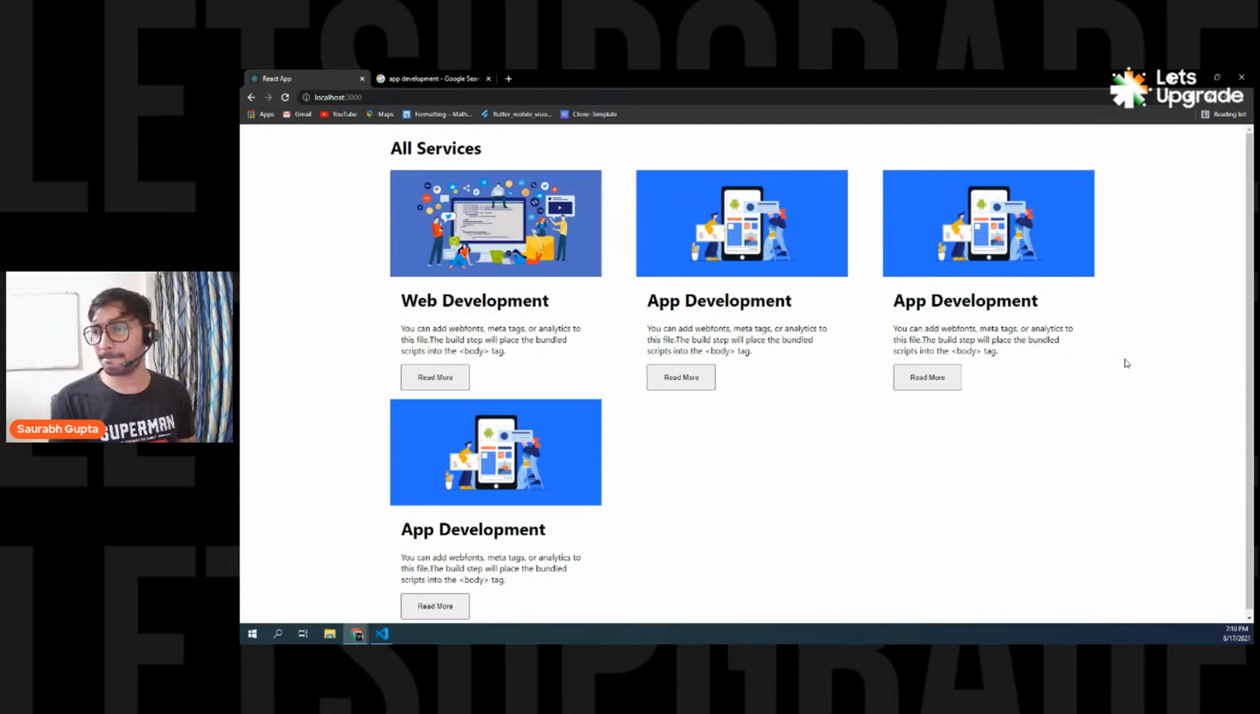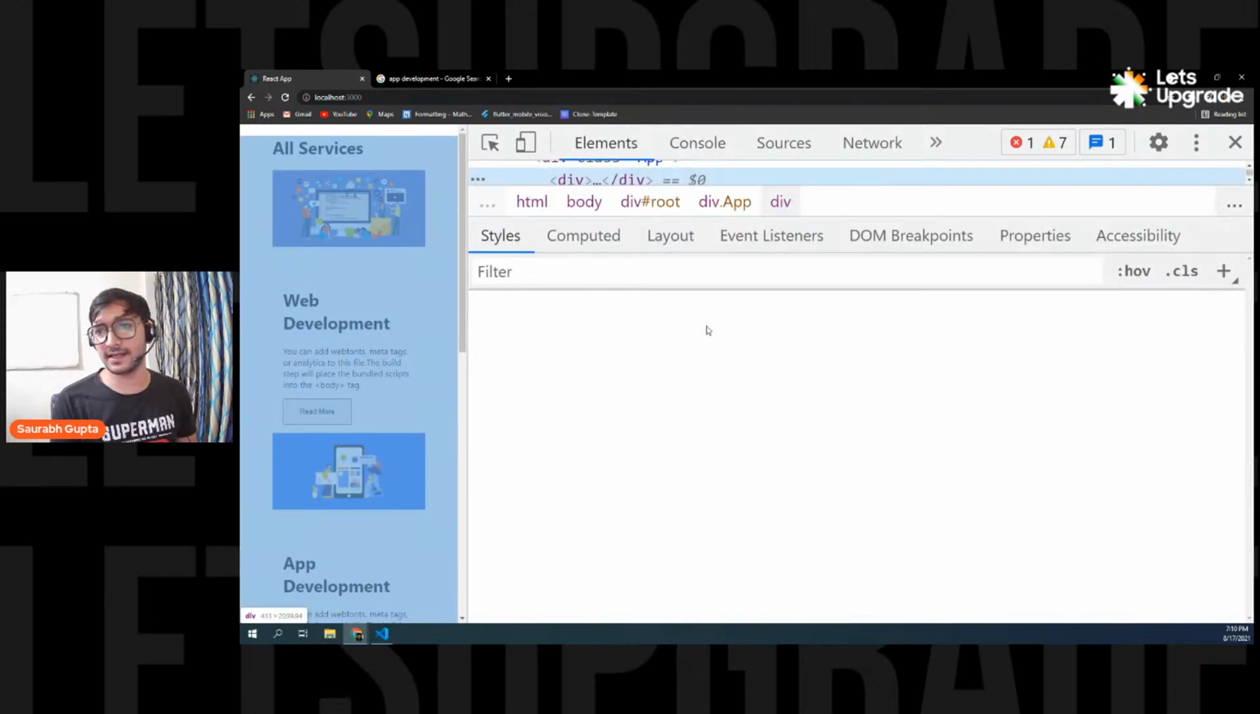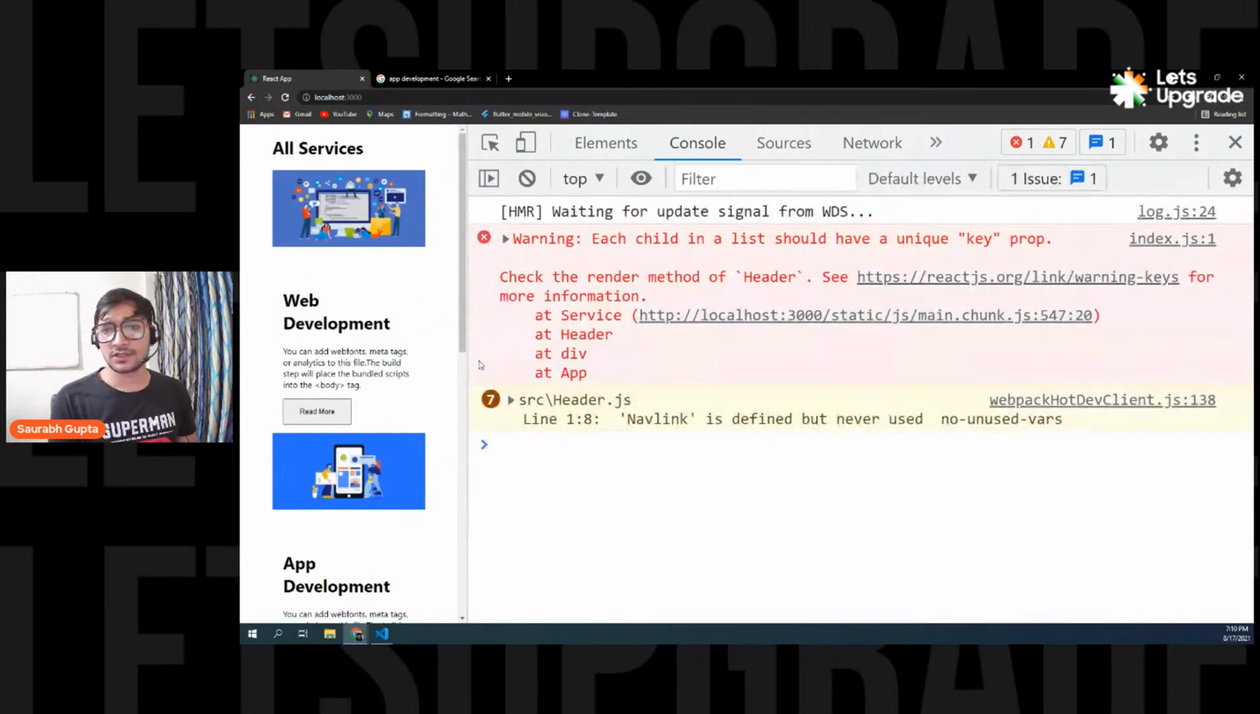Okay, that is perfect. And I think there is one more thing I want to show you. If I go in the console, there might be an error that I want to show you. Is there an error? Let's see. Yes, there is an error. Guys, see, there is an error here. It's very easy to solve. Let's read it out. Each child in a list should have a unique key.